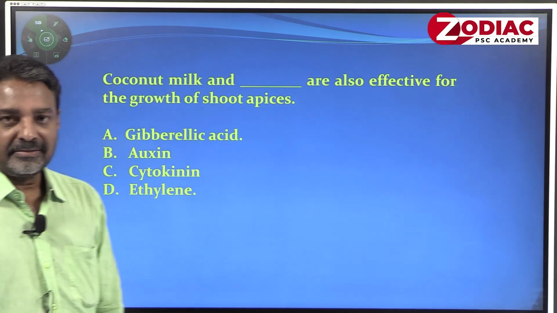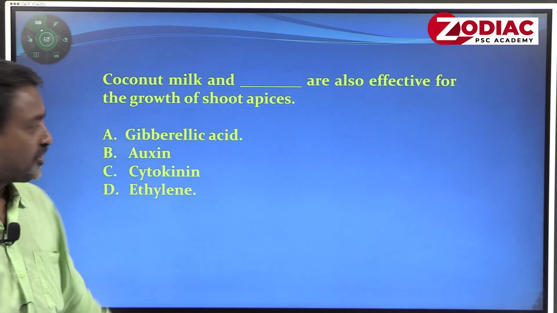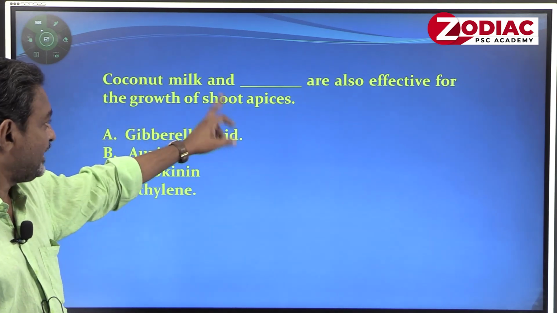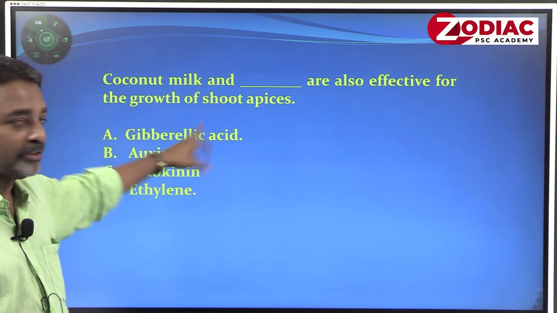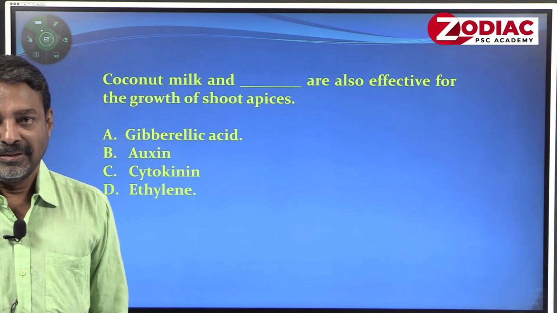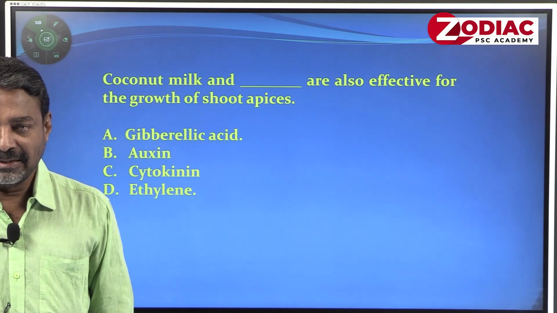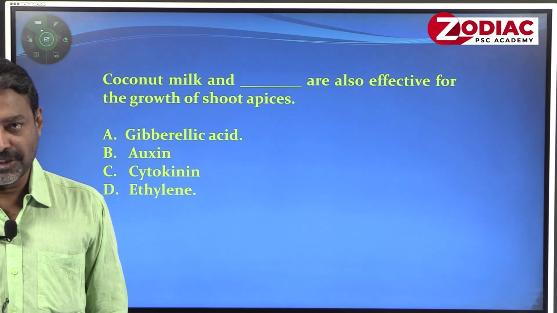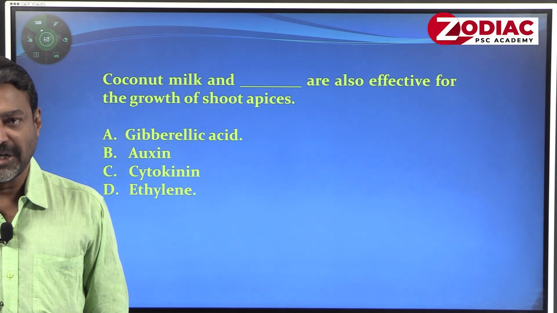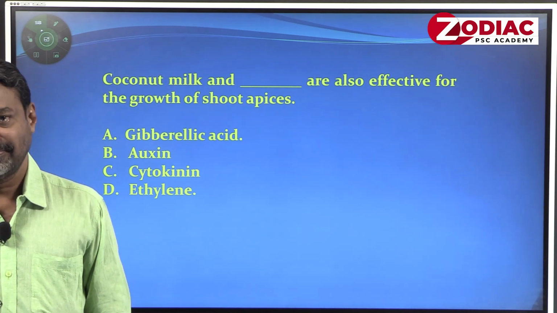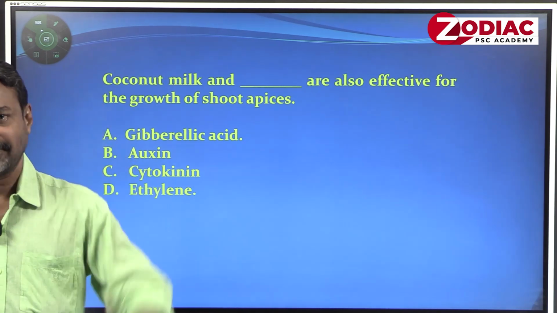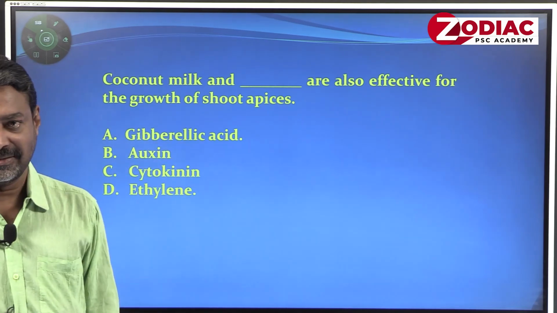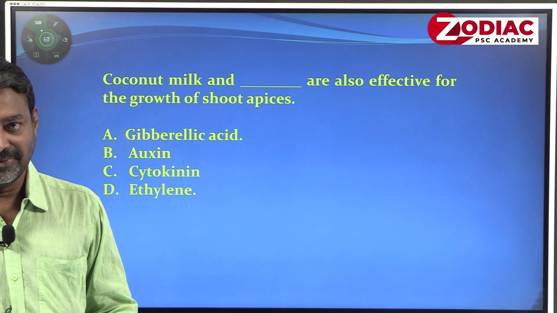Another question: coconut milk and dash are also effective for growth of shoot apices, because coconut milk has a natural hormonal role. That is why currently in tissue culture they use coconut milk, what we commonly call coconut water. They give another compound with the same effect, a synthetic compound.